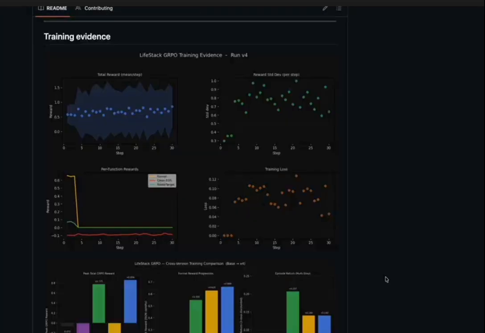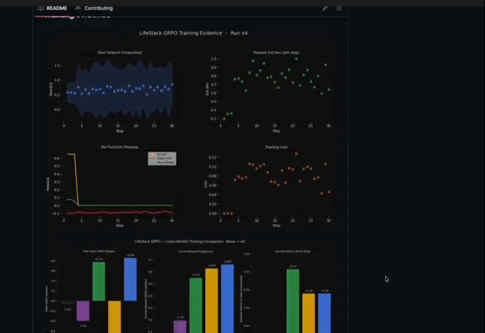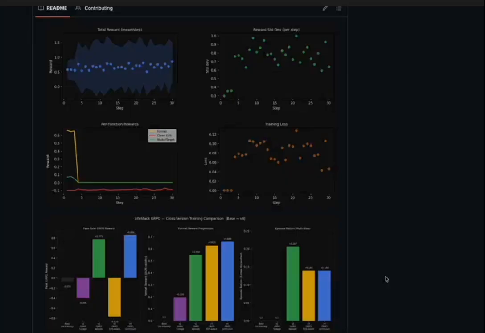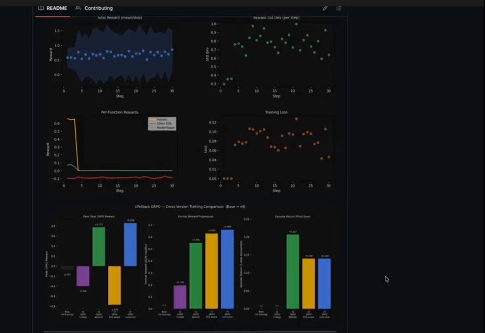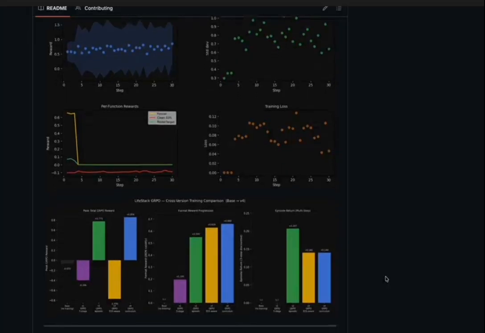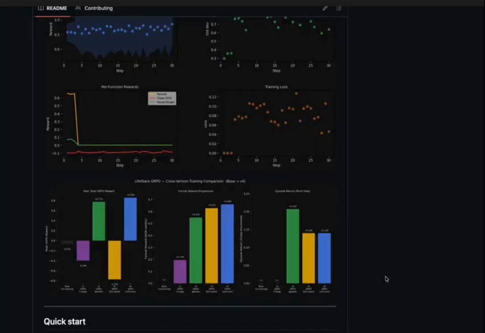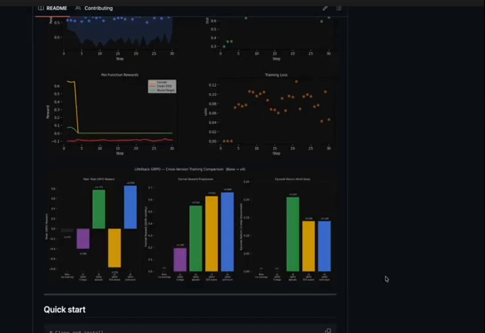We trained a 1.5 billion parameter Instruct model using GRPO via TRL and Unsloth through a 5-stage curriculum. The key differentiator was episodic training. The model proposes a 3-step action sequence. The real environment executes it step by step, and the reward is the full trajectory return. Not just did the first JSON pass, but did the plan survive contact with the simulation. We also built a custom trainer, LifeStack GRPO trainer, that masked gradient tokens after the first complete JSON object. Instead of training on 480 tokens of explanation, we train only on the 100 tokens that actually carry the policy. That gives 3 to 5 times sharper gradient signal per step.